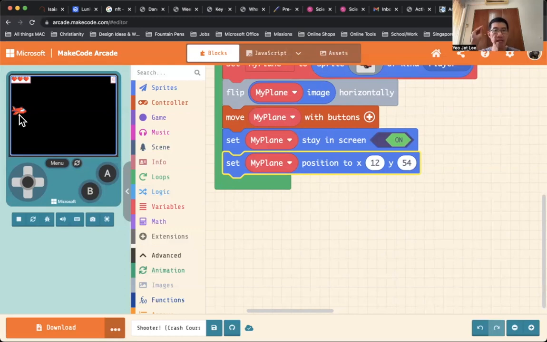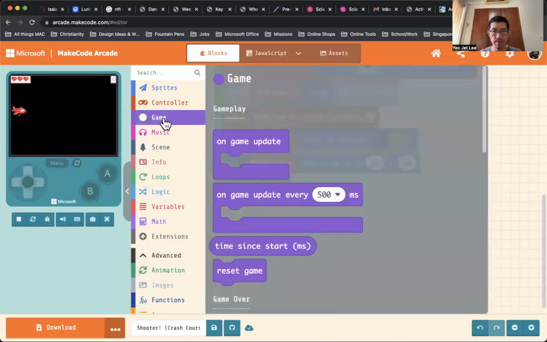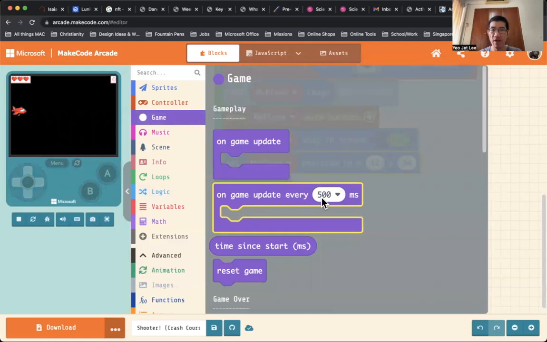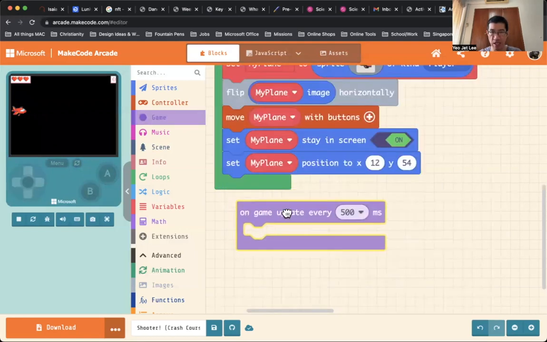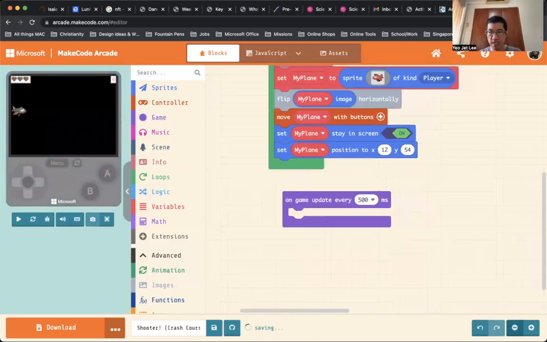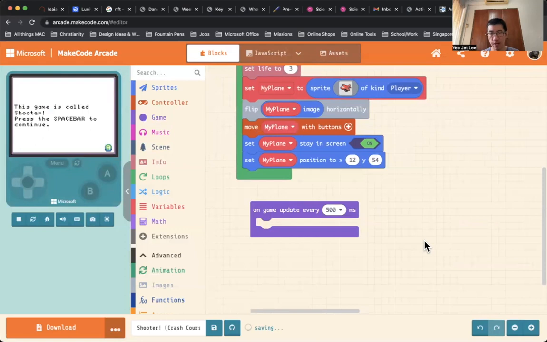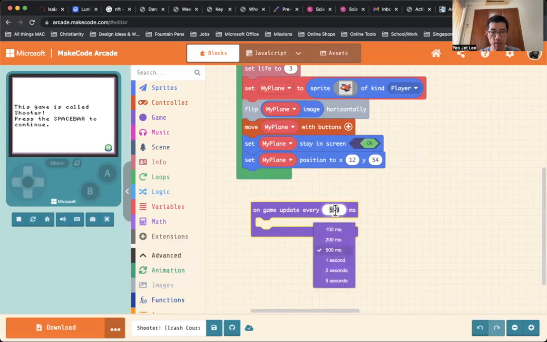Now we're going to implement the enemy planes. We're going to create a new event block, and it's under game, on game update every 500 milliseconds. We're going to click and drag on this. So children, this is a little bit of mathematics as well. Crash course, I'm not going to go through the specifics, but 500 milliseconds is half a second. How do I change it to 3 seconds? It's going to be 3000 milliseconds. 3000 milliseconds is equal to 3 seconds.